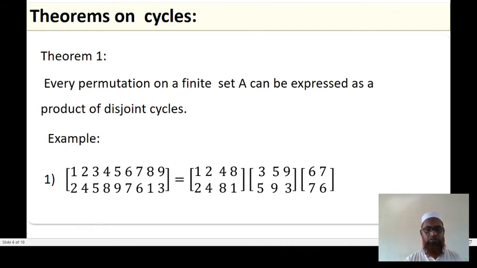So 1 takes 2, 2 goes to 4, 4 goes to 8, and 8 goes to 1. It becomes one cycle, (1 2 4 8). And 3 takes 5, 5 takes 9, and 9 takes 3. So (3 5 9) becomes another disjoint cycle. Then 6 goes to 7 and 7 goes to 6. So it gives three disjoint cycles.